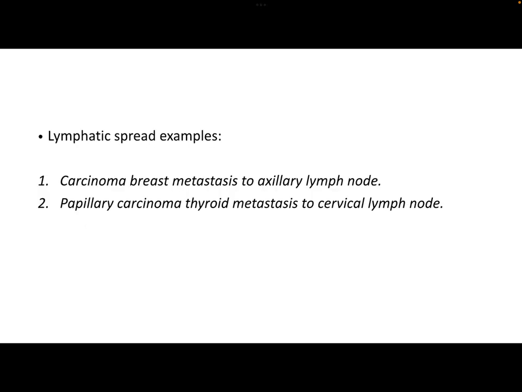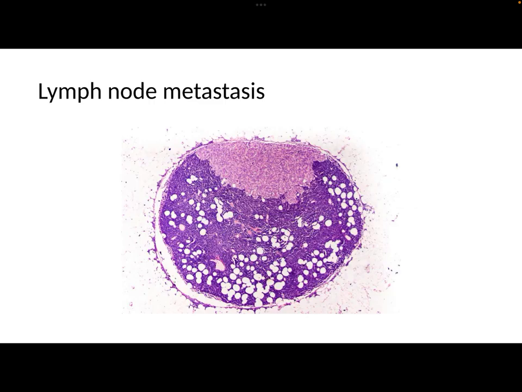Examples of lymphatic spread include carcinoma breast metastasis to axillary lymph node and papillary carcinoma thyroid metastasizing to cervical lymph node. So this is a picture showing lymphatic metastasis. Here we can see a lymph node, and we can see this lymph node is involved or shows metastatic deposits from a cancer.